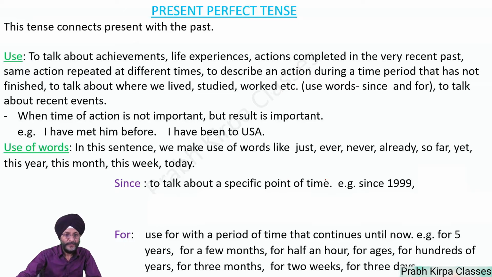Now we do present perfect tense. This tense connects the present with the past.